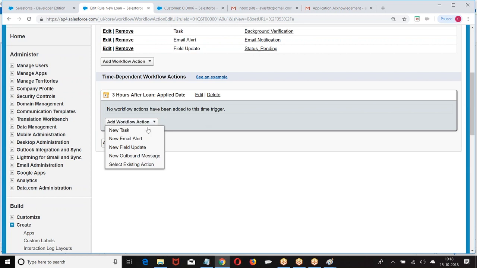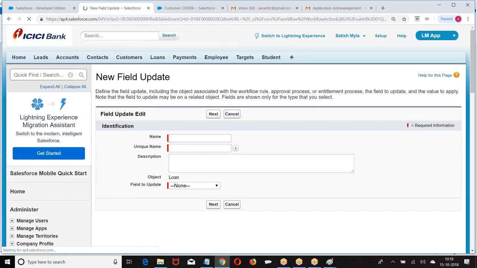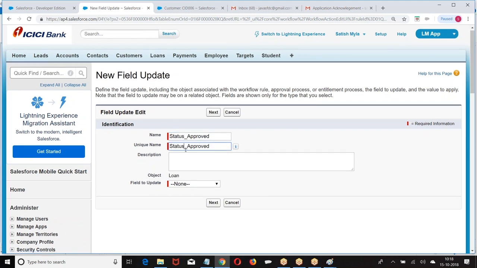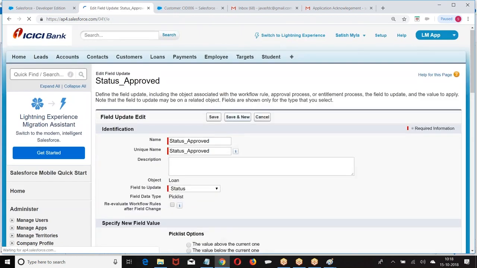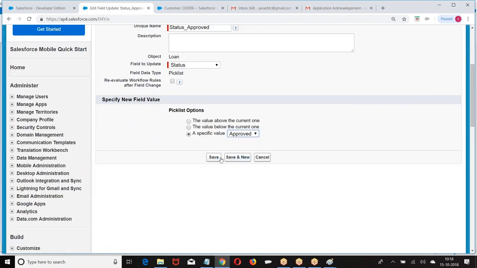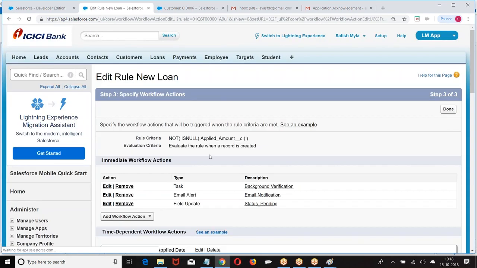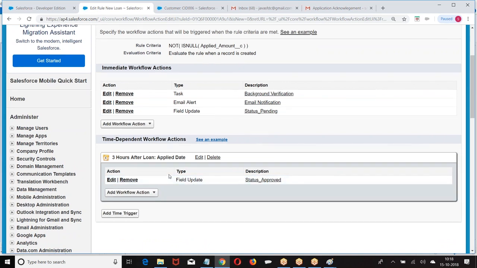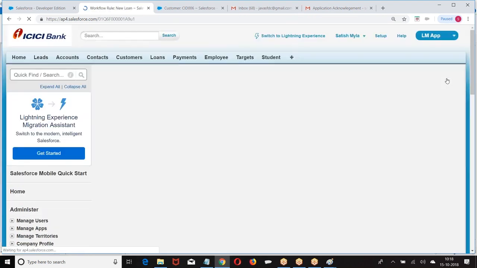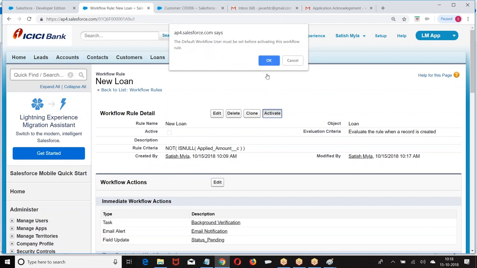Let us see. After 3 hours, make a field update. Automatically modify the value of the status as approved. After 3 hours, modify the value of the status as approved. Done. Activate.